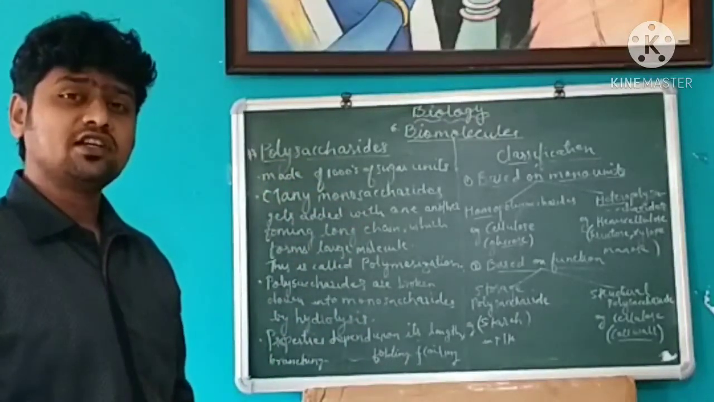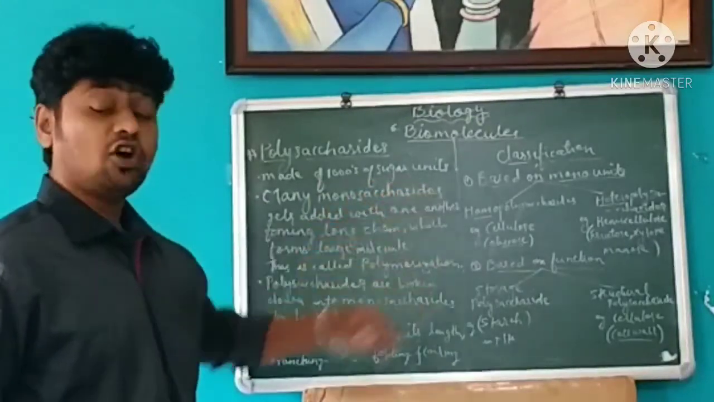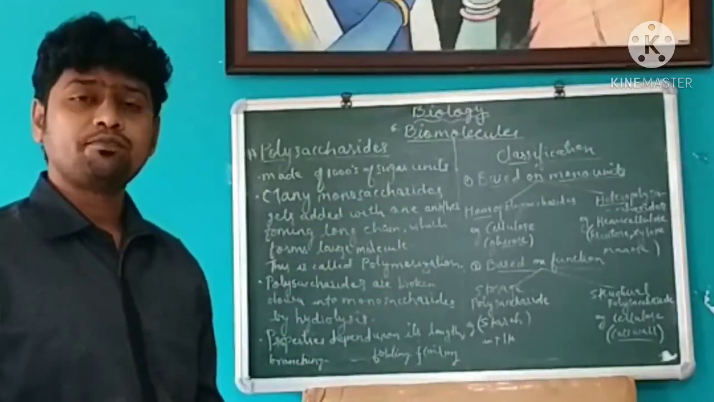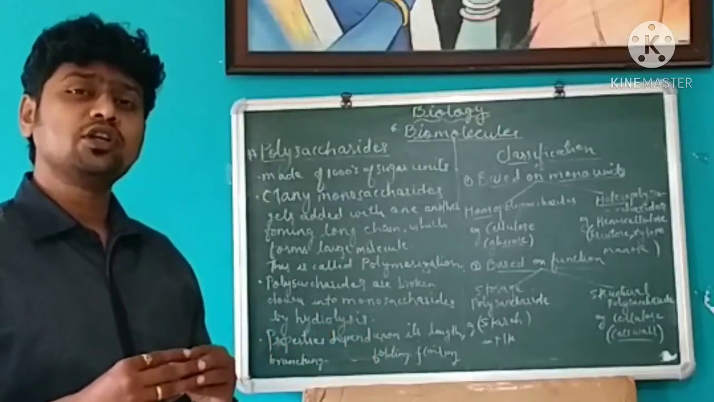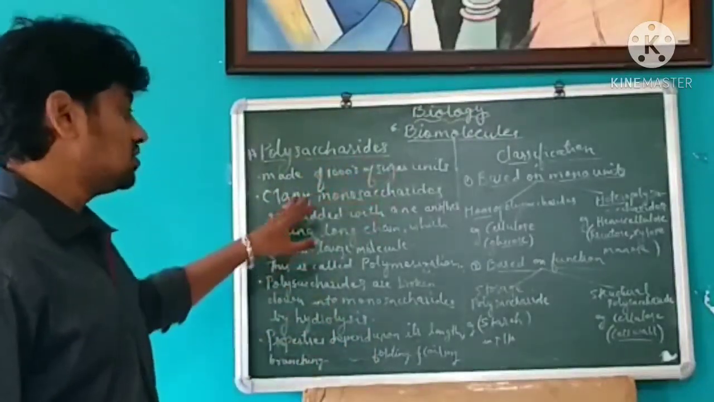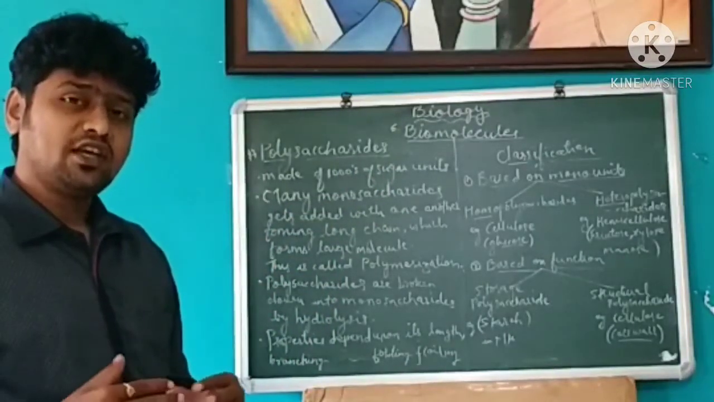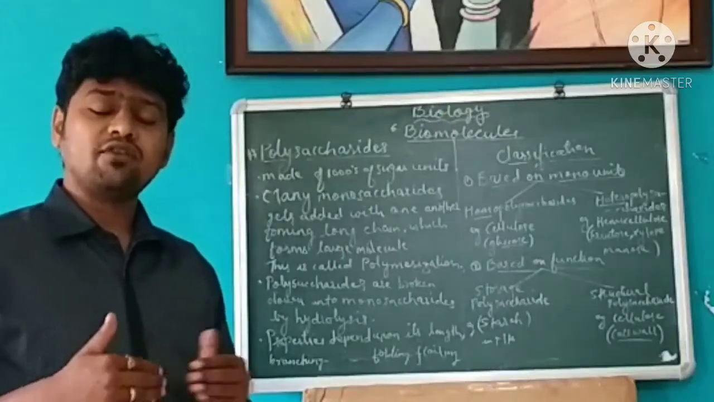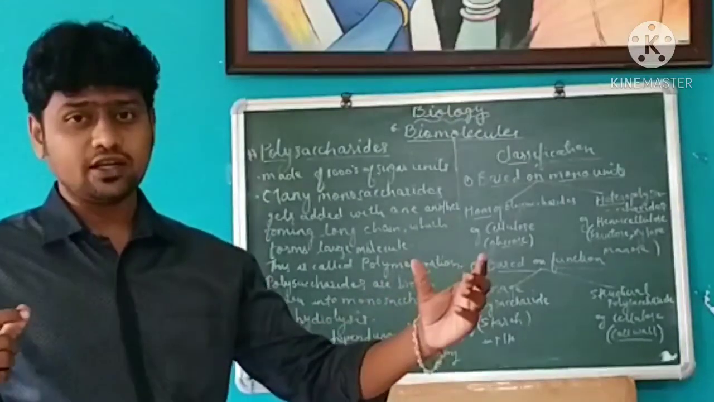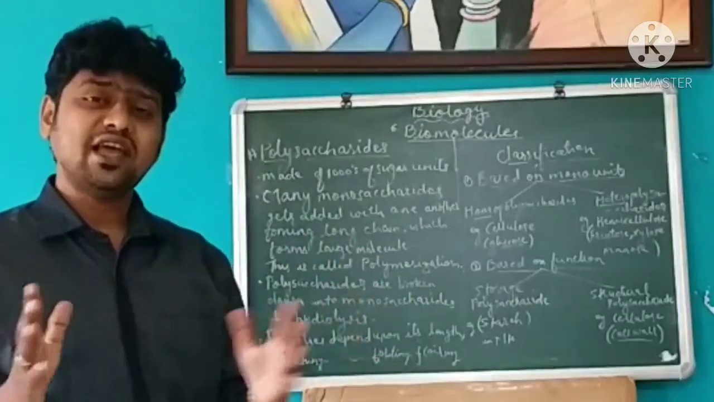Now polysaccharides are the carbohydrates which are made up of many sugar units, thousands of sugar units. They come together, they join together and then they form a polysaccharide. Many monosaccharides come together and get added with each other one after another and form a long chain, which forms a large molecule, that is a polysaccharide.